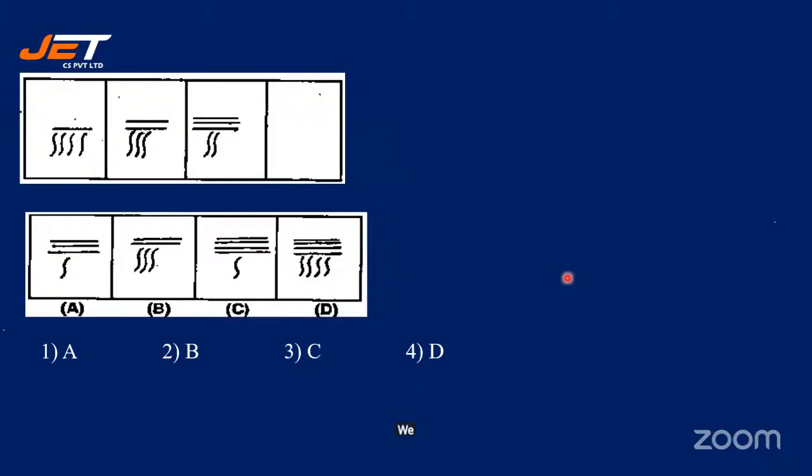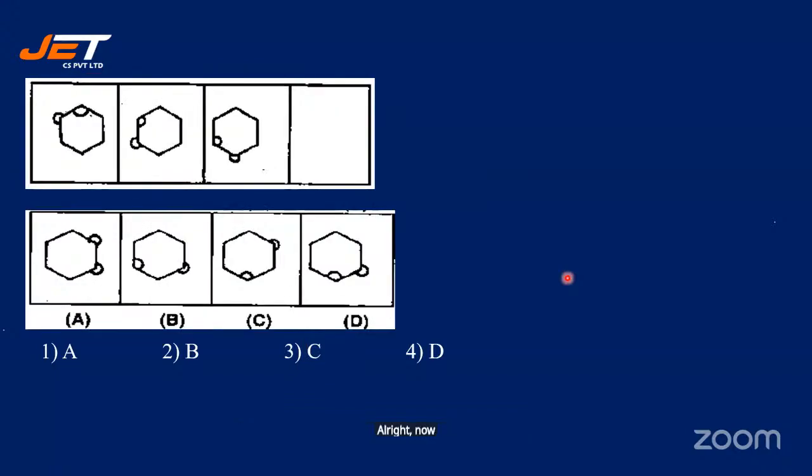We have a kind of S symbol, four of them. Next, we have only one sleeping line above. Second one, you have 2. Third one, you have 3. But gradually, your S symbol is reducing. So the next one, you will have 4 lines, but only one S. So your option C must be the correct one, right? Yes. Fine. Now see the next question, students. What would be the fourth figure? You just have to think and then give me the answer. Quickly give me the answer, students.